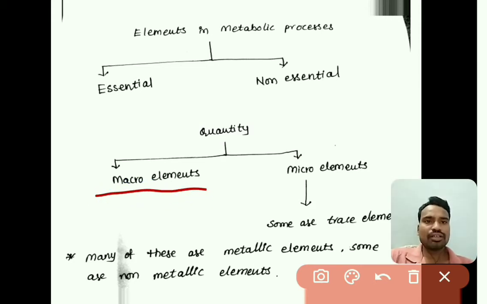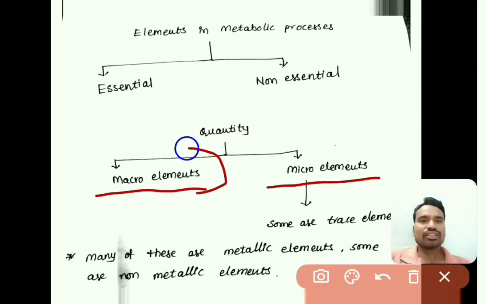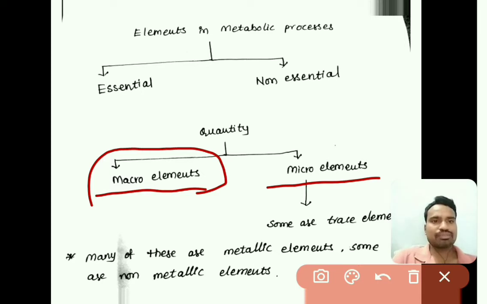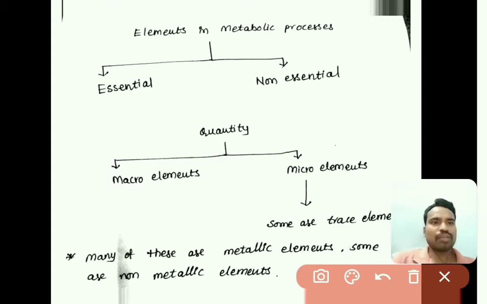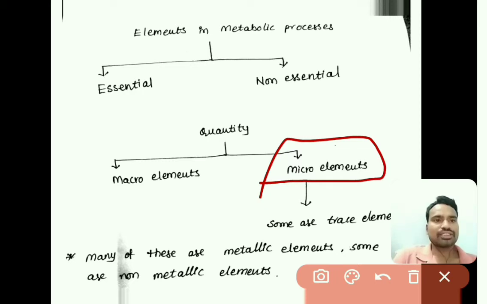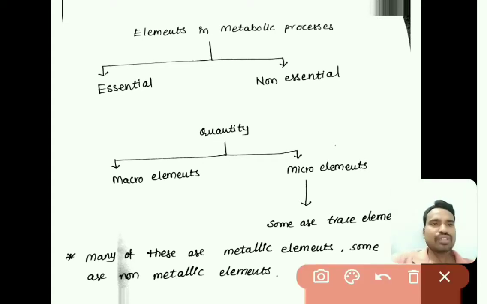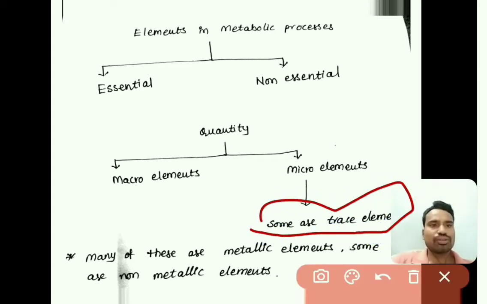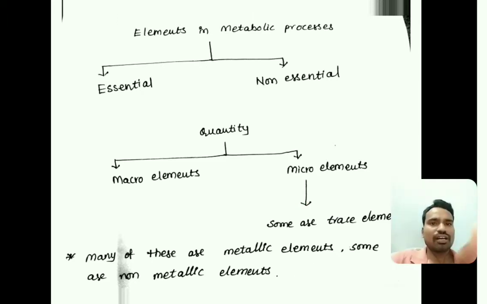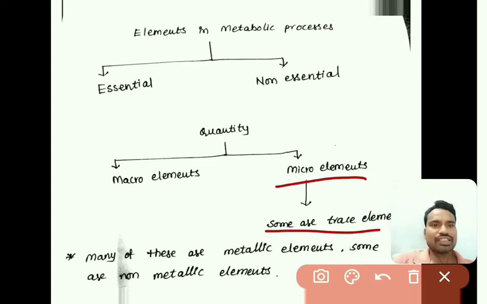Macro elements are the elements which are required in large quantities, and micro elements are the elements which are required in small quantities. Micro elements are further classified into trace elements, which are required in very small, very lesser amounts. So those are called trace elements.